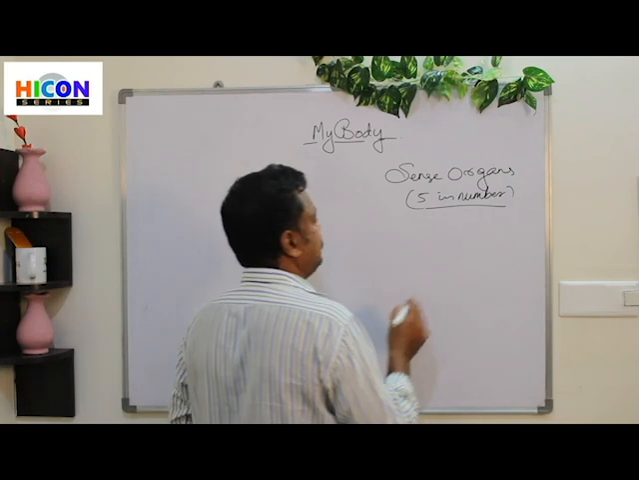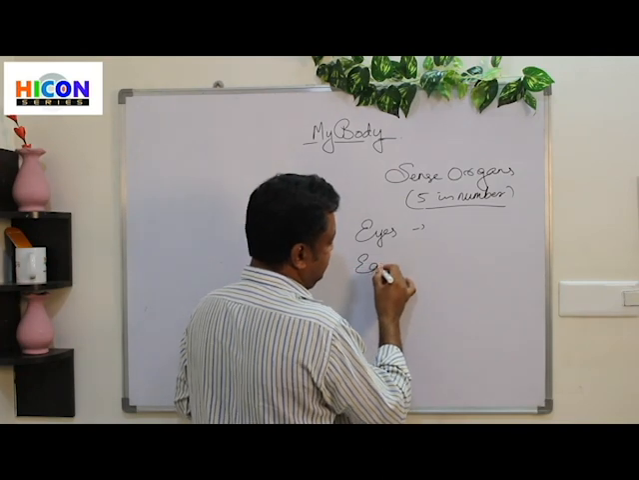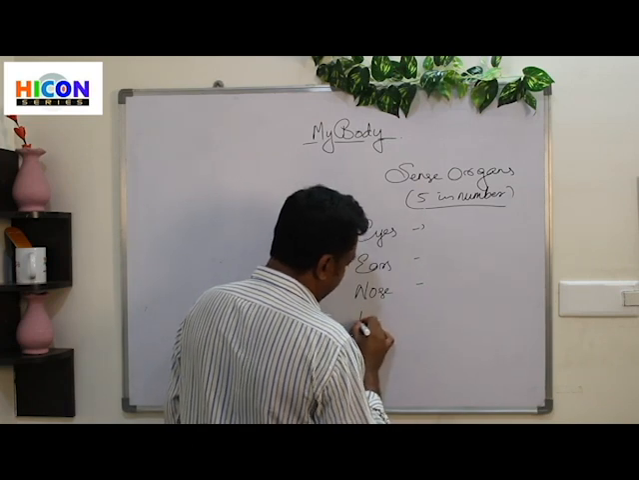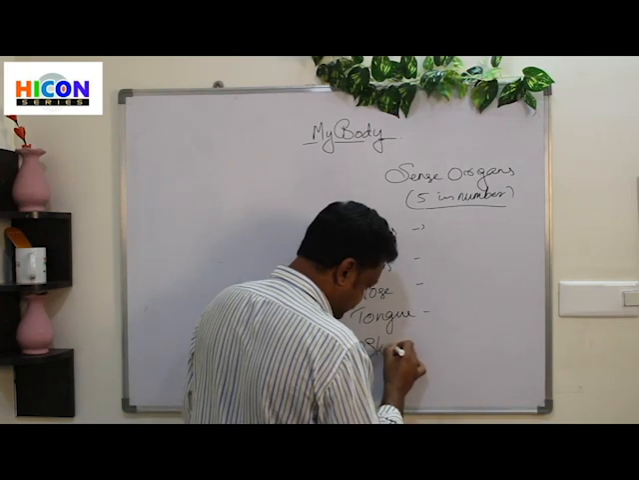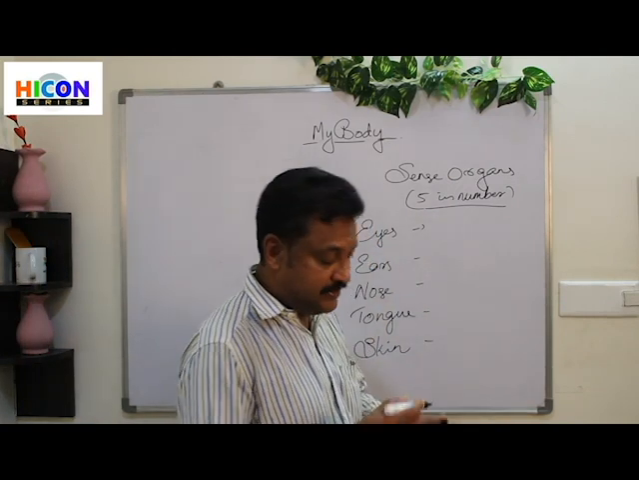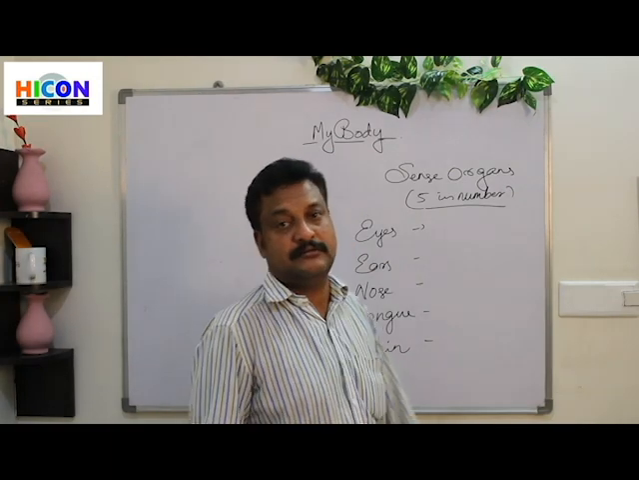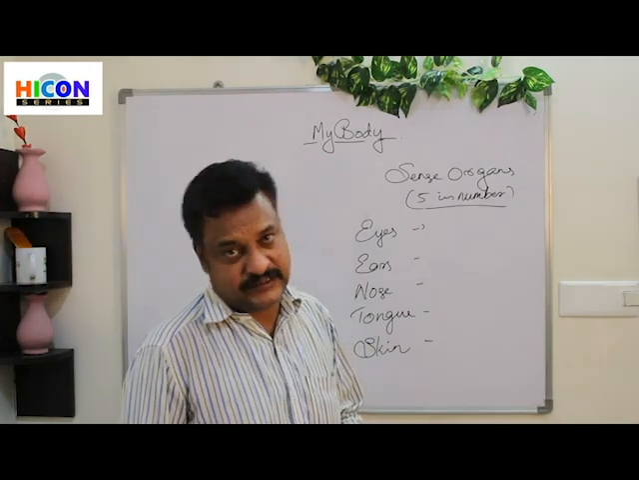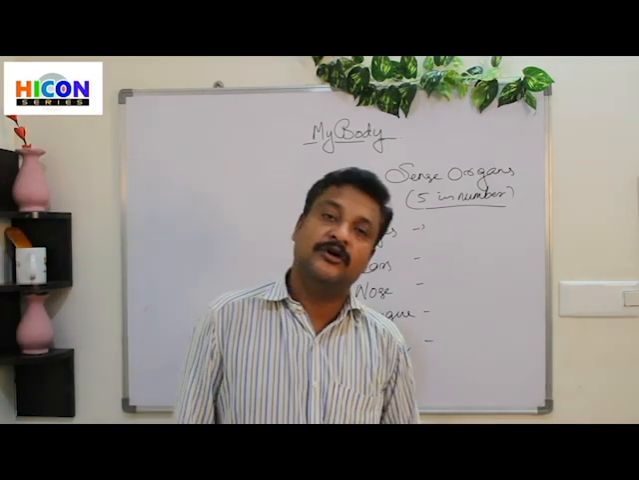So which are those 5 sense organs? The first one is eyes, second is ears, third is nose, fourth is tongue, and the last one is skin. So the 5 sense organs that we have in our body are eyes, ears, nose, tongue and our skin.